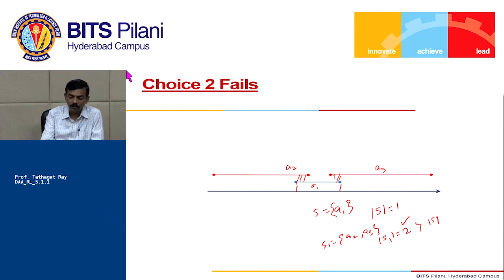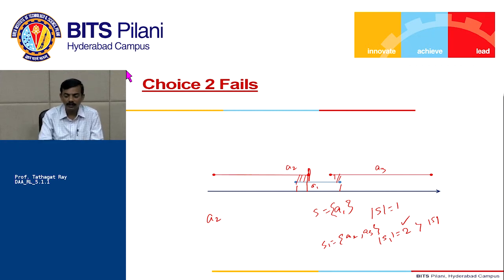Out of A1, A2, A3, which one finishes first? Of course, A2 finishes first, right? Then you pick up the activity A2. Then what is remaining? A1 and A3. Which one finishes first? A1 finishes first, but of course A1 is not compatible with A2, so you have already selected A2. You cannot select A1 because A1 is not compatible with A2.